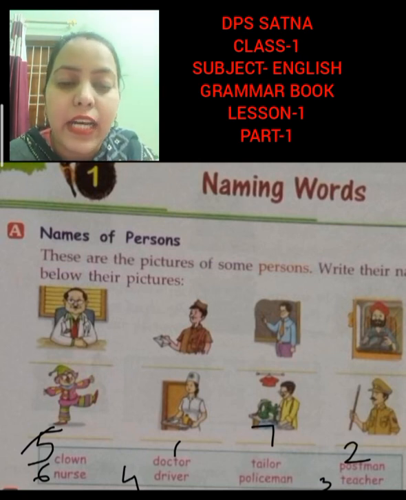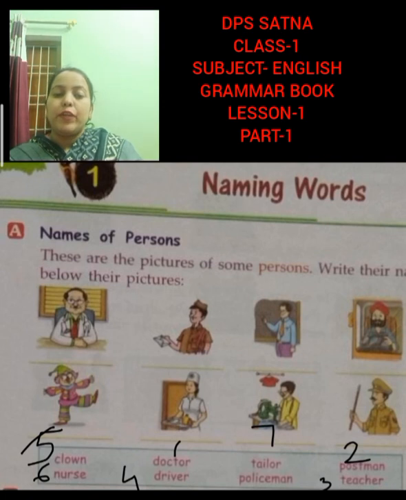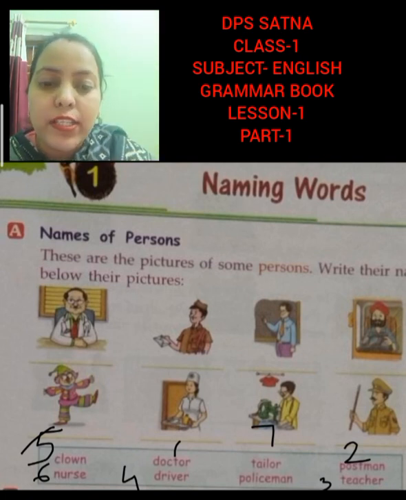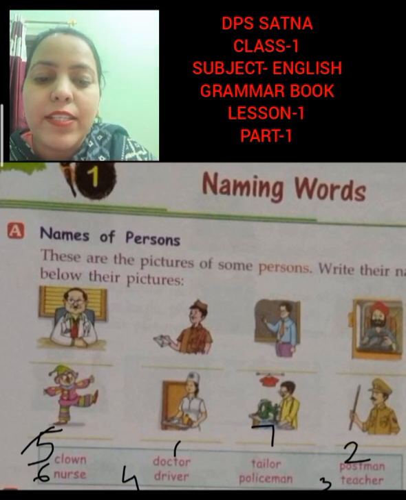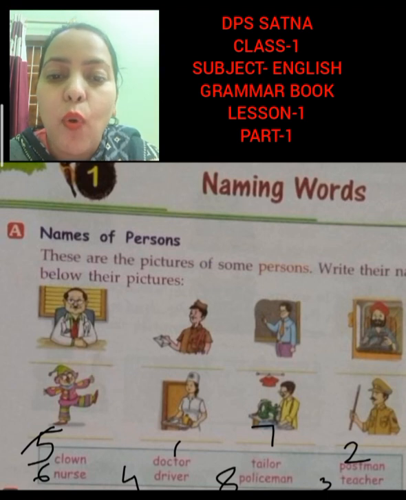T-A-I-L-O-R, tailor. Now, the last picture, a person wearing uniform and what he is carrying? A stick, a wooden stick. So, who is he? He is a policeman. P-O-L-I-C-E-M-A-N, policeman. Okay. So, who all are these?